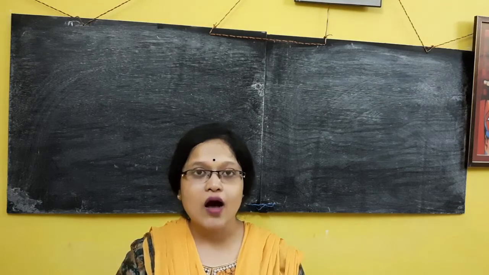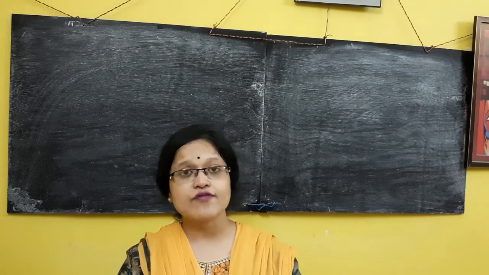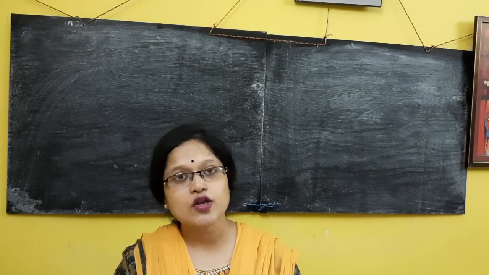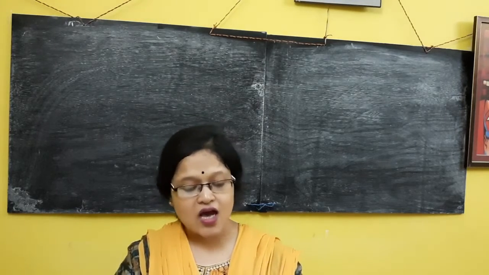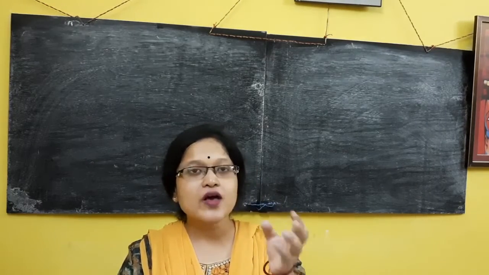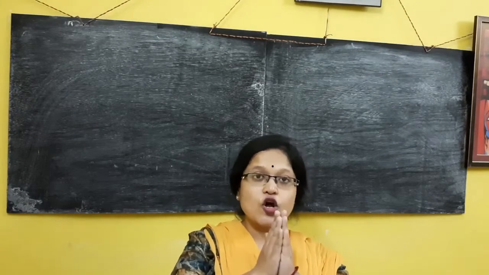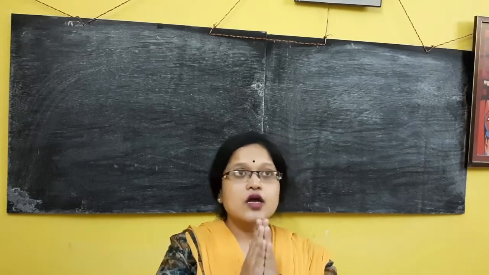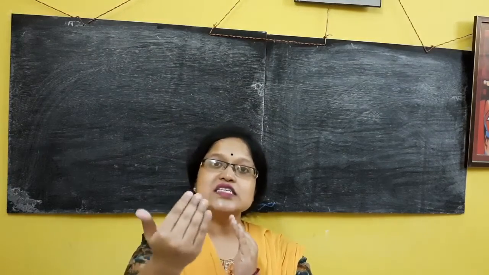Next question is: what is hypermetropia and myopia? Our eyes, for some reasons, suffer in some people from two kinds of eye defect. One is myopia, another is hypermetropia. What is hypermetropia? Hypermetropia is that defect in which we can't see near objects, but we can see distant objects.